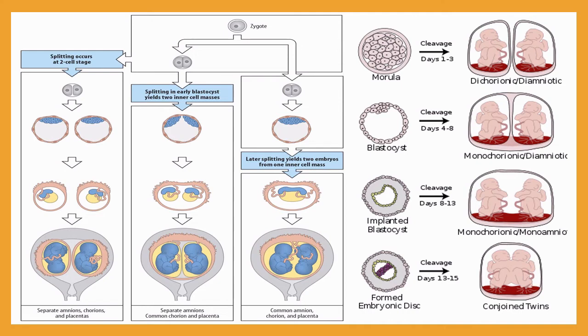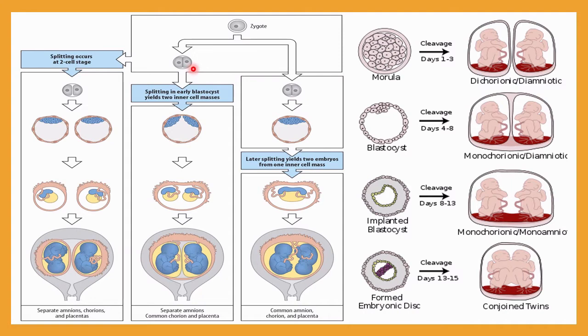So let me explain how twin babies arise. First of all, the zygote will be formed. The zygote may undergo three changes, and three types of twin babies may occur. Here you can see after zygote formation it will have a two-cell structure. If these two cells individually grow into this type of blastula structure, then they will develop into individual twins. So two babies will be formed if both cells individually grow further.